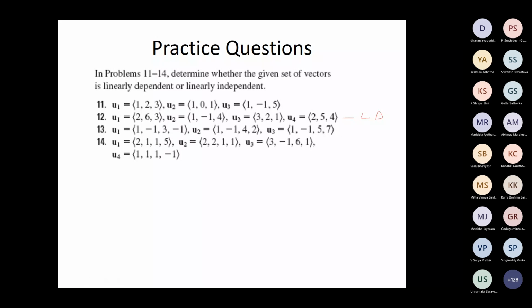Okay. 11, 13, 14. The 13th one is linearly dependent. How do you say that? Sir, only 3 entries. No, 13th one has 4 entries: 1, 2, 3, 4. And 3 vectors. More entries, fewer vectors. You are applying that principle wrongly. Here, fewer entries, more vectors. Try the 11th, 13th, 14th; you have to solve.